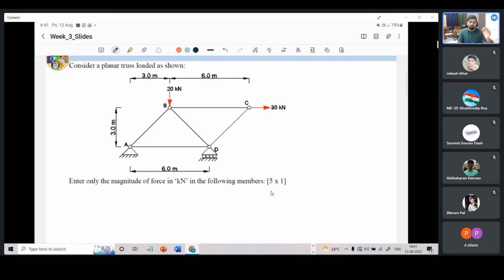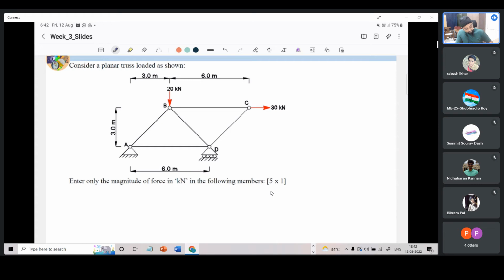So those are zero force members only for that split second. If the load combination were to change, then it is not necessary that that zero force member would still be carrying zero force. It could start carrying load and participate in load sharing. So the idea here is not to remove zero force members from the truss altogether. For one particular combination of load, a member could be a zero force member. It is not universally true.